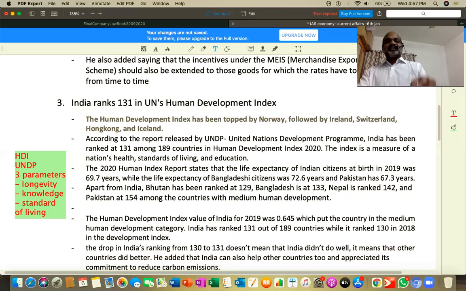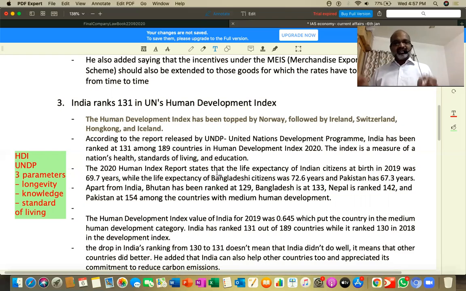So the Human Development Index is prepared by the United Nations Development Programme, a body of the United Nations organization. It is based on three important parameters, LKS: longevity, which talks about life expectancy; knowledge, which talks about education; and standard of living, which talks about real per capita income. Let's look at the rank comparison. You don't need to worry about other countries' ranks, but go through the Indian parameters. It is very important from the point of view of UPSC and group exams.